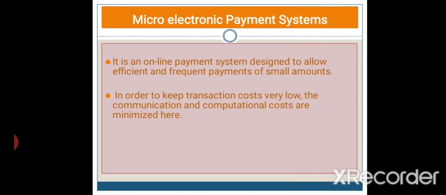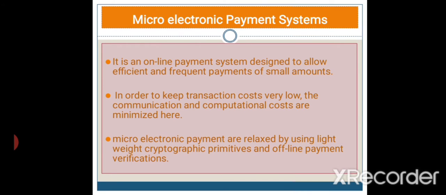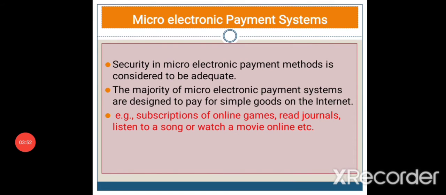In order to keep transaction cost very low, the communication and computation costs are also minimized in these micro electronic payment systems. So the micro electronic payment systems are relaxed by using lightweight cryptographic primitives and offline payment verification. Examples of micro electronic payment systems are subscriptions to online games, reading journals, listening to a song or watching a movie online. We are paying some small amount, right? So all this comes under the micro electronic payment system.